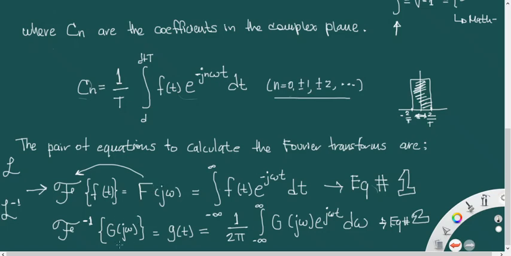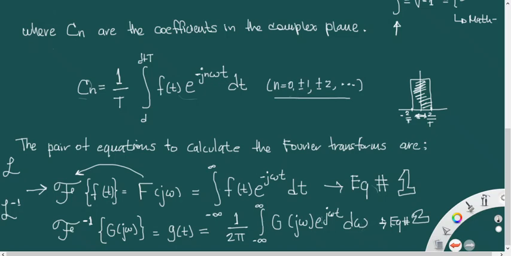So this is a representation of the Fourier transform, and we are going to apply the inverse transform to this. That's going to be equal to some function g of t, and the mathematical expression to calculate the inverse Fourier transform is 1 over 2 times pi times the integral from minus infinity to infinity of the Fourier transform, in this case represented by the letter G, G of j omega, multiplied by the Euler number to the j omega t d omega.